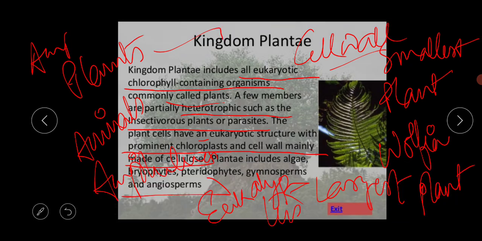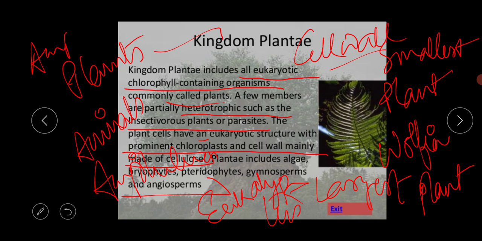Next thing is the occurrence. Bryophytes occur in moist and shady places, especially during rain or in damp soils. What is the example of the bryophytes?